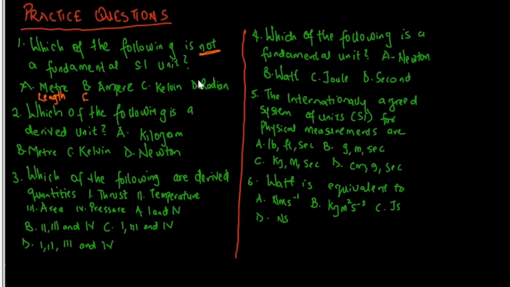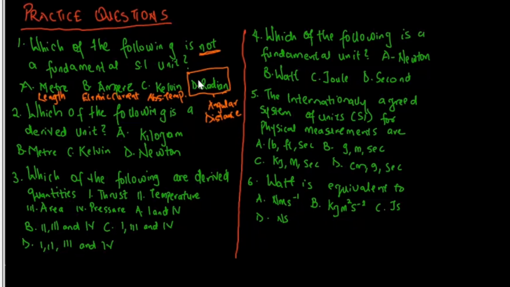Ampere is used to measure electric current, and electric current is a fundamental quantity, hence ampere is a fundamental unit. Also, Kelvin is used to measure absolute temperature, and absolute temperature is a fundamental quantity, hence Kelvin is a fundamental unit. So the answer to this question is option D, which is radian. Radian is used to measure angular distance, and angular distance is a derived quantity, hence radian is a derived unit. So the answer to question 1 is D.